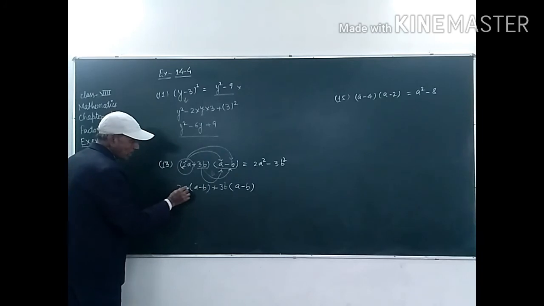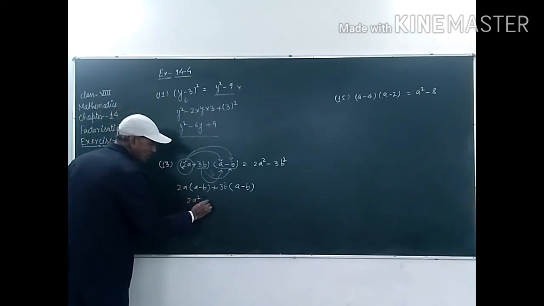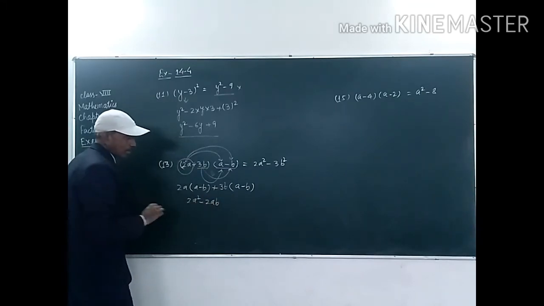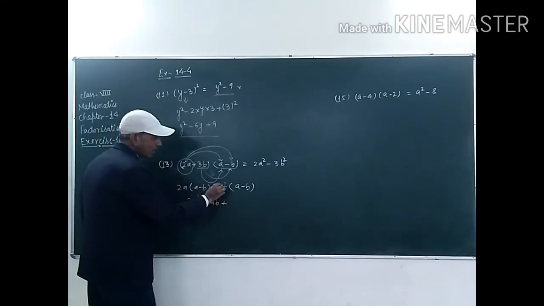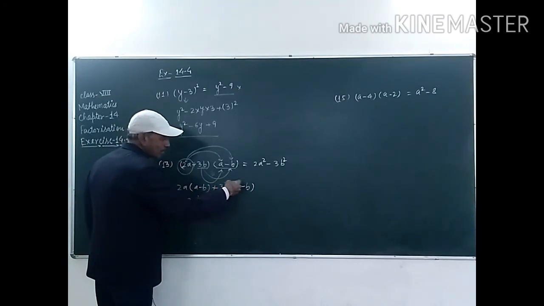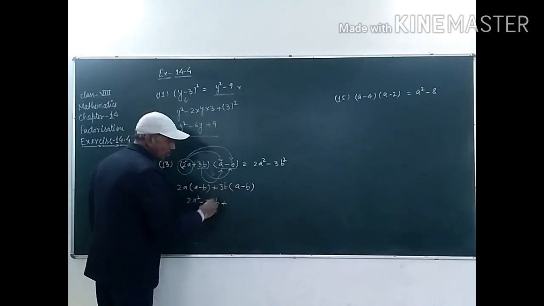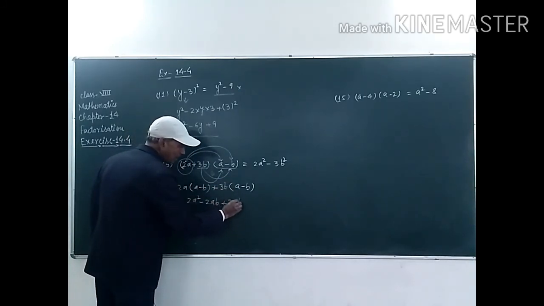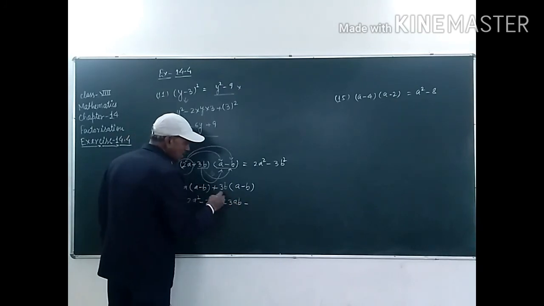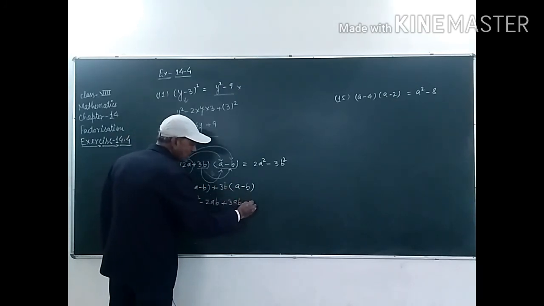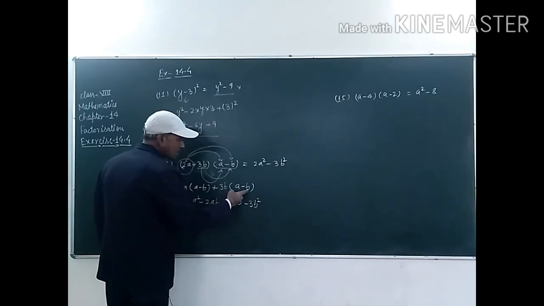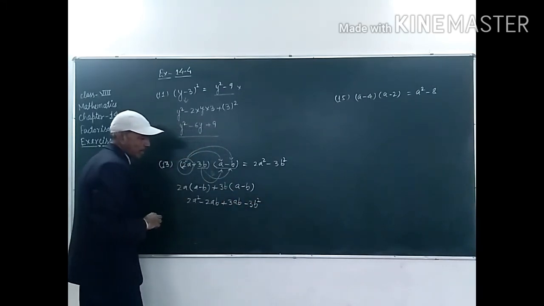Now this one, 2a into a, is 2a square, minus 2a into b, that is 2ab, plus, now we have to multiply this 3b with the terms within the bracket. So 3b into a is 3ab, minus 3b into b is minus 3b square, because b into b will be b square.